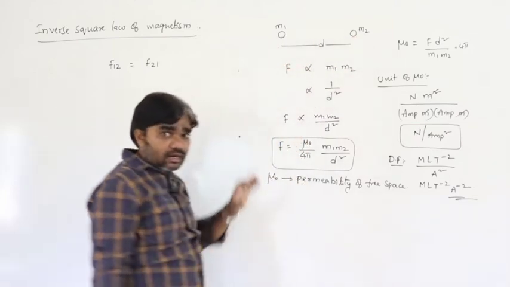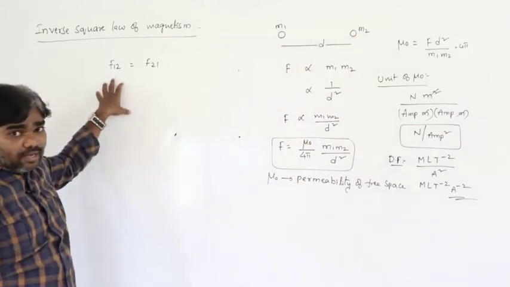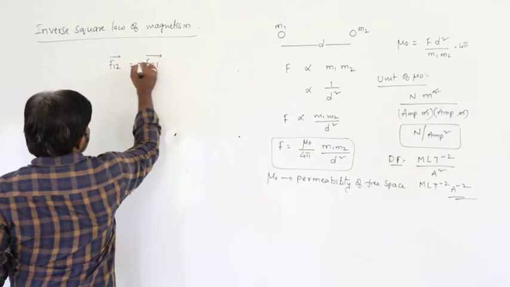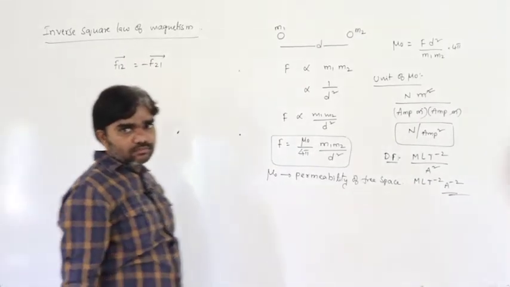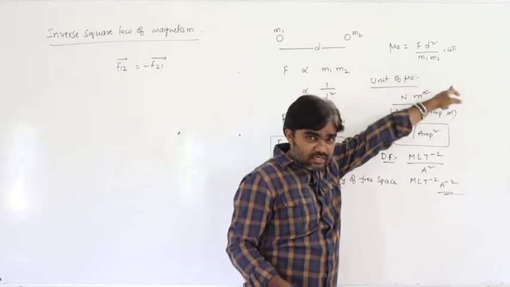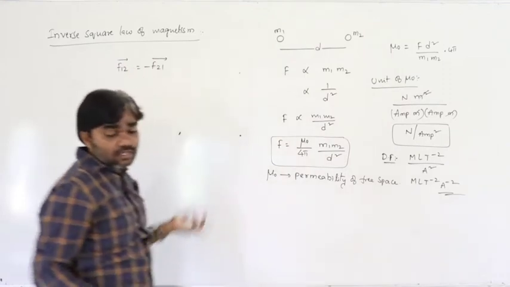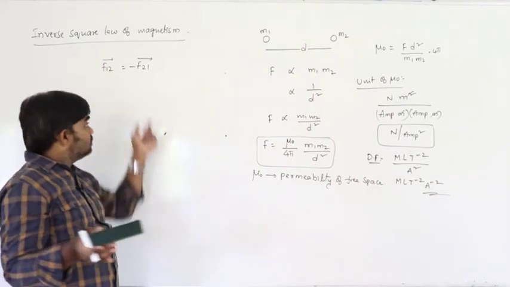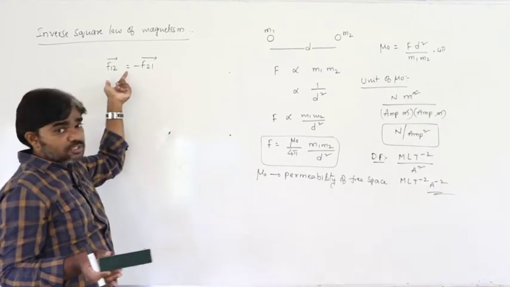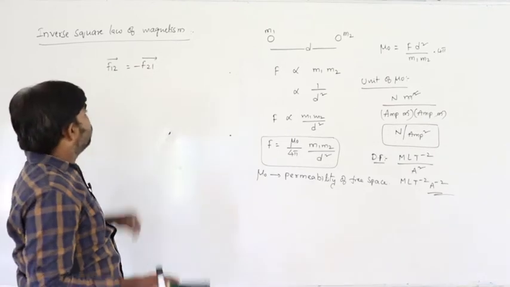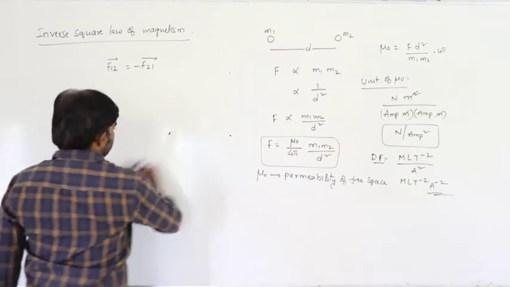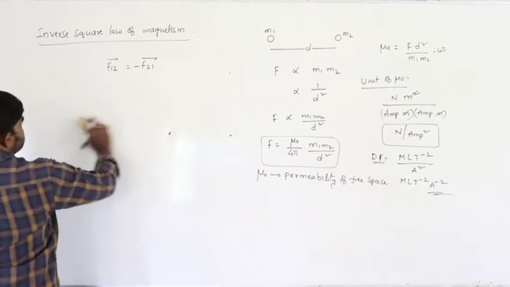According to the direction, both must be opposite. For example, if these two are like poles, the first one repels in this direction and the second one also repels in the opposite direction. So both forces are equal but opposite in direction. F12 bar equals minus F21 bar. So this is Coulomb's inverse square law of magnetism.